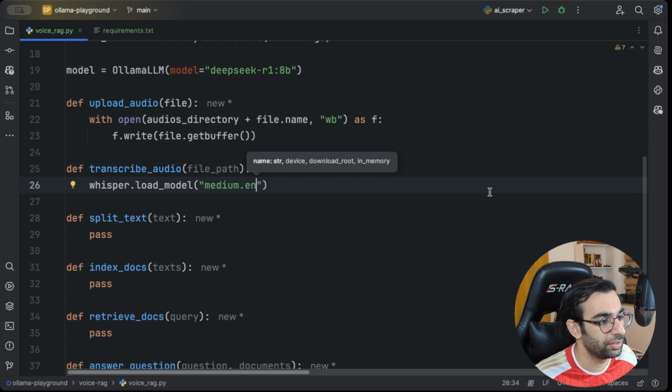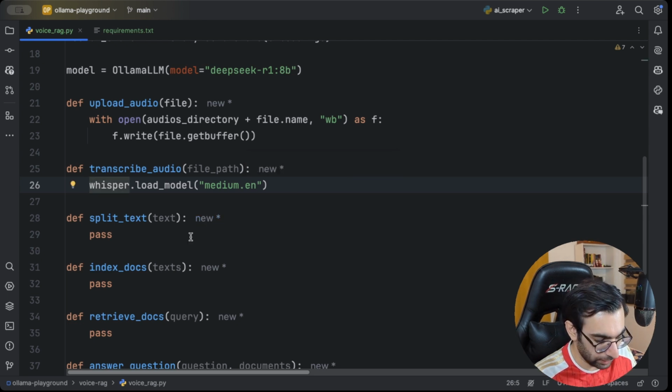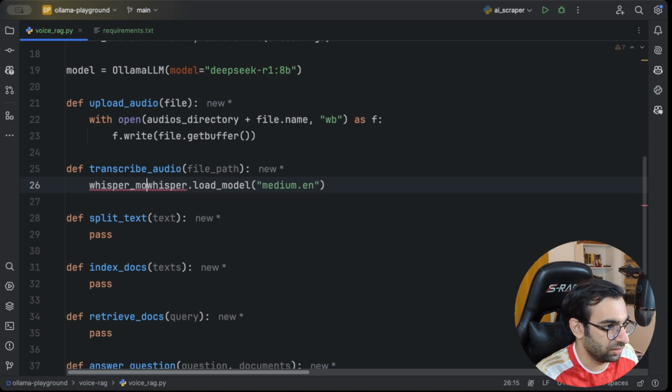You can visit their documentation and you can see that there are many models with also different languages. I'm gonna stick to this one, and this will be Whisper model, something like that. Yeah, let's call it that.